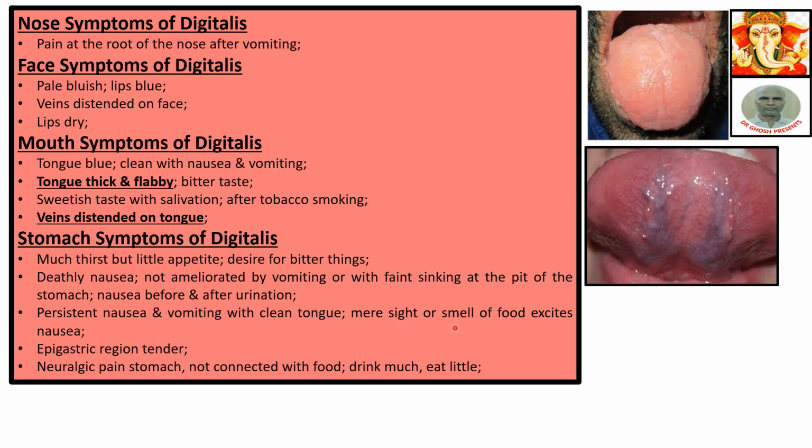Mere sight or smell of food excites nausea. Epigastric region tender. Please note: neuralgic pain in stomach not connected with food. Drinks much, eats little.